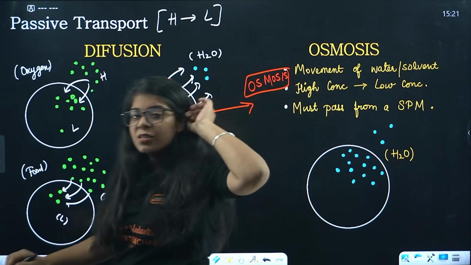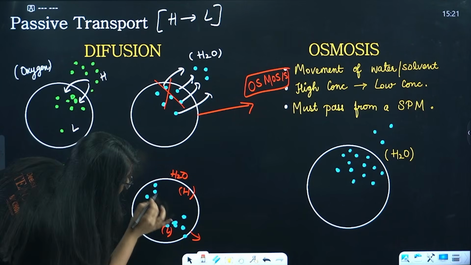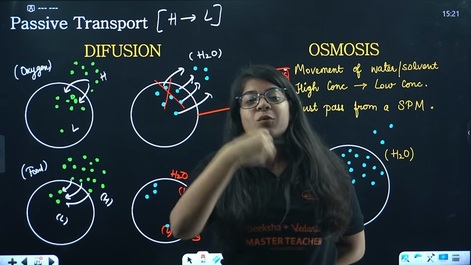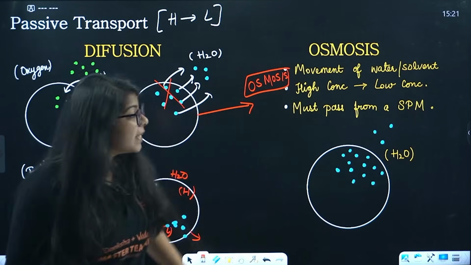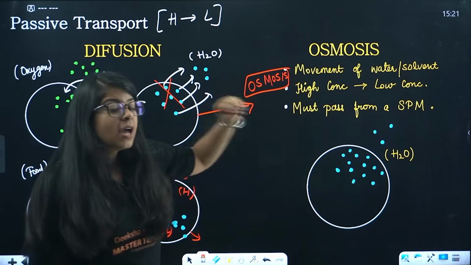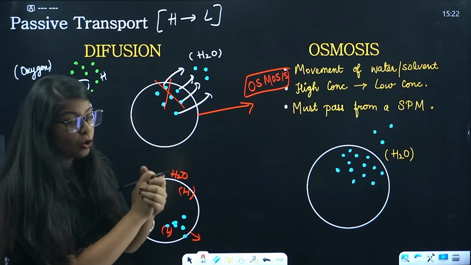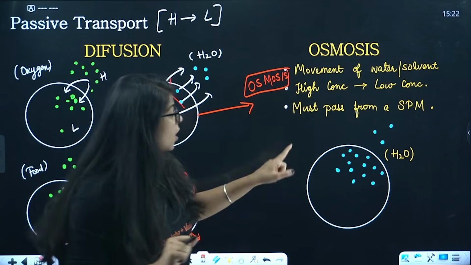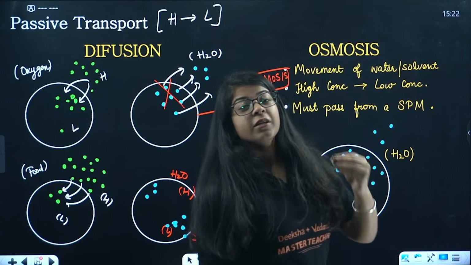Ma'am, what are you saying? This is water. Yes, water, but see very carefully. During this transport, it is not crossing an SPM. What is an SPM? SPM is a semi-permeable membrane, right? This membrane needs to be passed whenever osmosis is happening. If the water is traveling from high to low concentration but is not crossing an SPM, that is your semi-permeable membrane, that is not osmosis, that is diffusion.